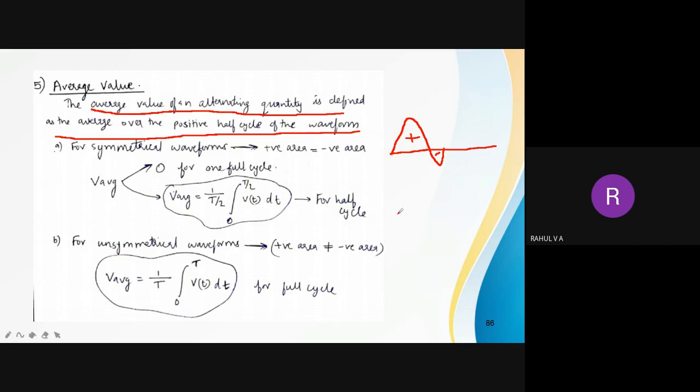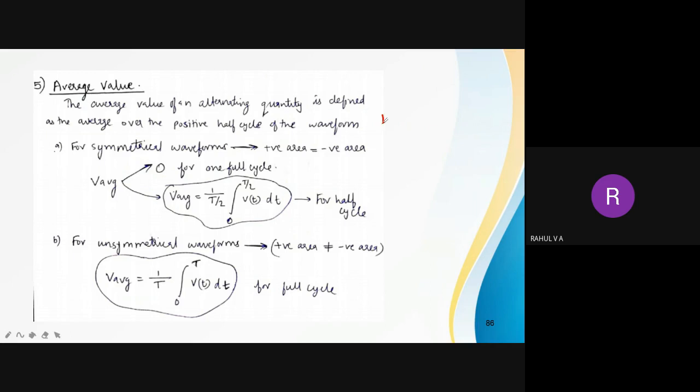For that kind of waveform, we analyze the full cycle, because if you take the average, it won't become 0. But when the waveform is symmetrical, meaning the positive half cycle is almost exactly similar to the negative half cycle, then we analyze only the positive half cycle. We will draw once again. Suppose this is a symmetrical waveform. I'll try my maximum to make it symmetrical. This is positive, this is negative.